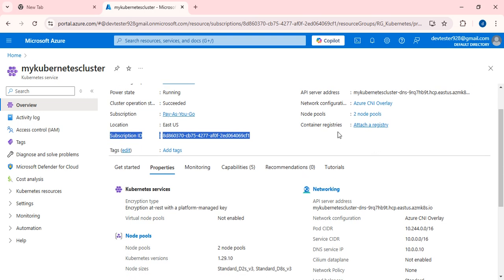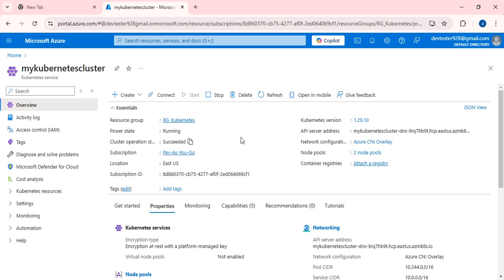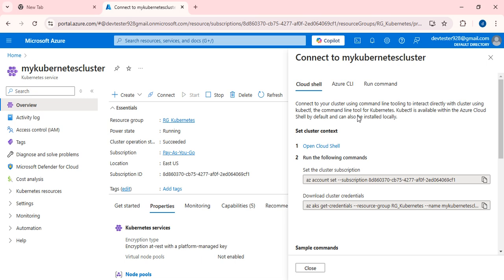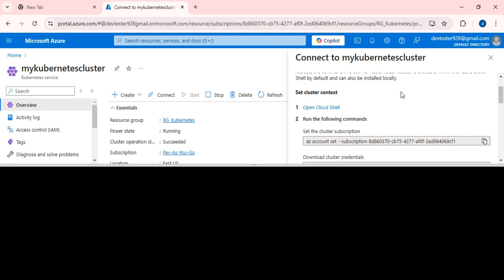Okay. If I want to attach any containerized from here as well, I can attach. Right now, I just want to connect to my cluster, which has been created just now. So if I want to connect to the cluster, I need to just open the Cloud Shell. I'm going to open the Cloud Shell.